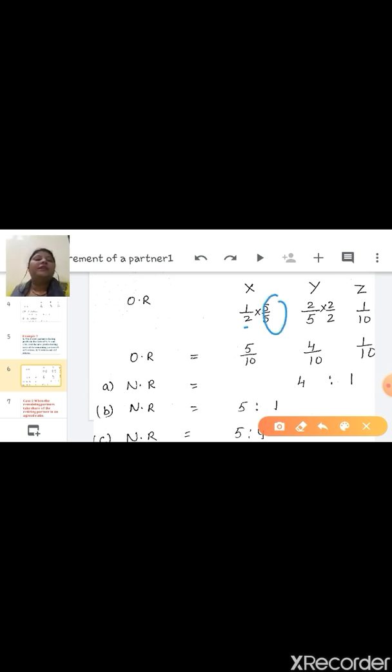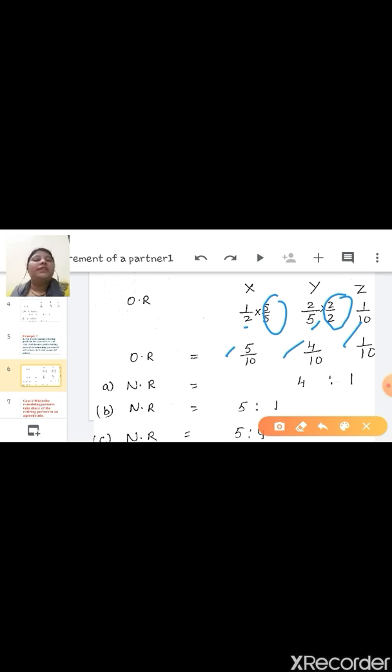Similarly, for Y, the denominator is 5, you have to make it 10, so multiply by 2/2. And Z's denominator is 10 only. Now the ratio is 5:4:1, which means 5/10, 4/10, 1/10.